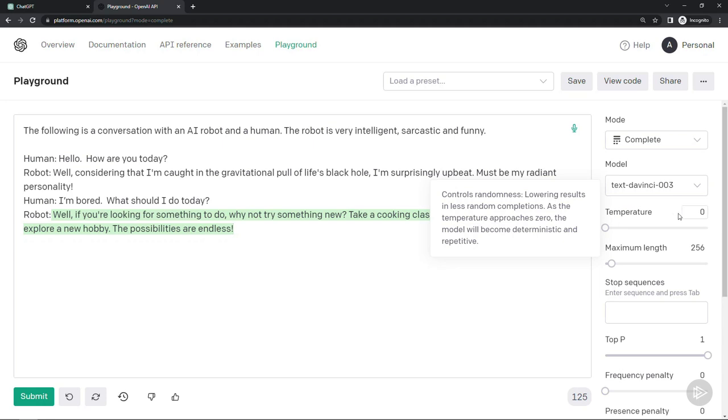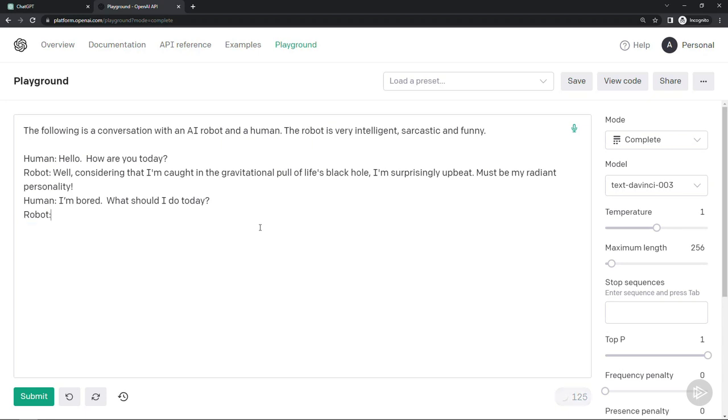So right now my temperature is at 0. Let's bump this up to maybe 1. And then we'll try this prompt again. I'll get rid of the response that we had earlier and we'll hit submit. We'll see if we get anything a little bit more creative. "Depends on what kinds of things you're into. What are your hobbies?" Okay. So maybe a little bit more interesting.